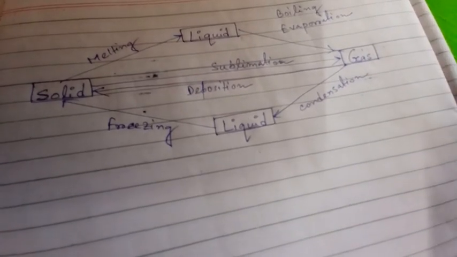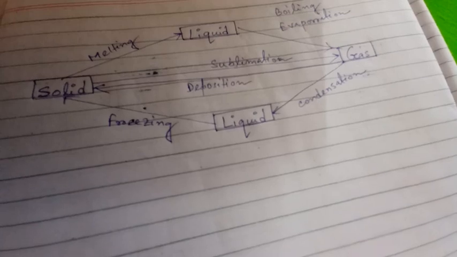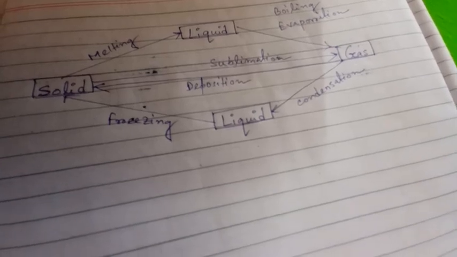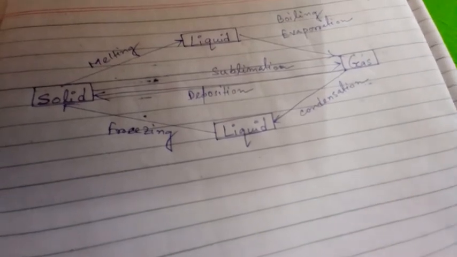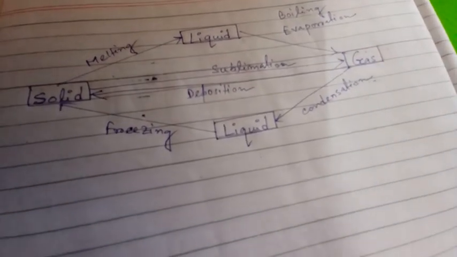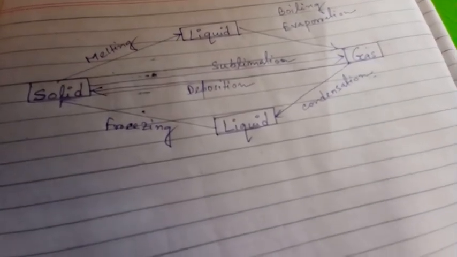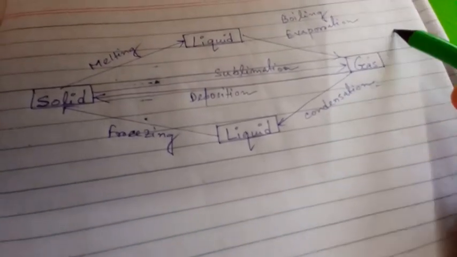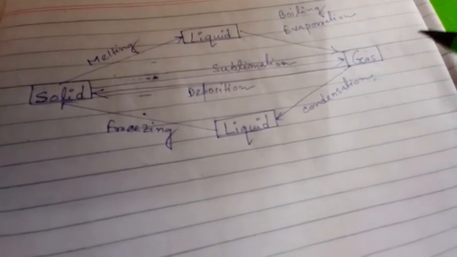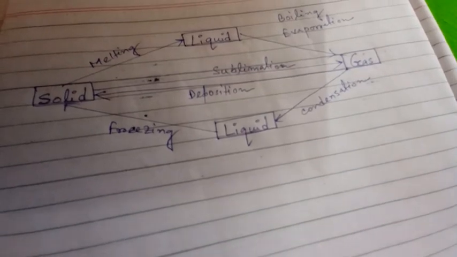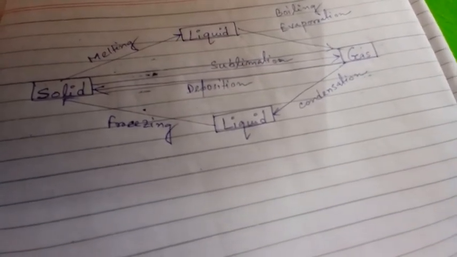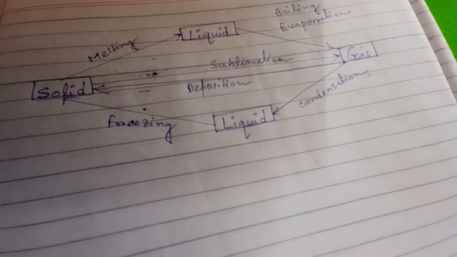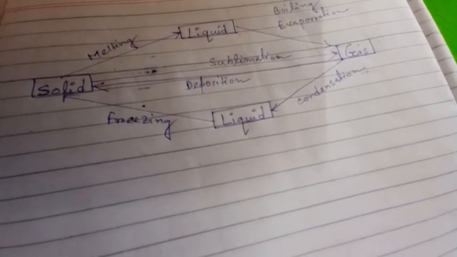For example, water changes into steam at 100 degrees centigrade on heating. So now you can understand what boiling and vaporization are. Boiling and vaporization is the process by which a liquid changes into a gaseous state at a particular temperature by absorbing heat energy. For example, water changes into steam at 100 degrees centigrade on heating.